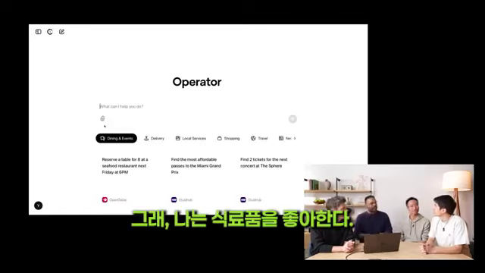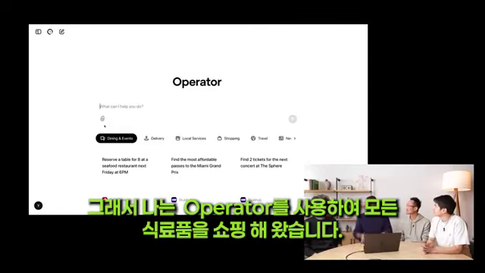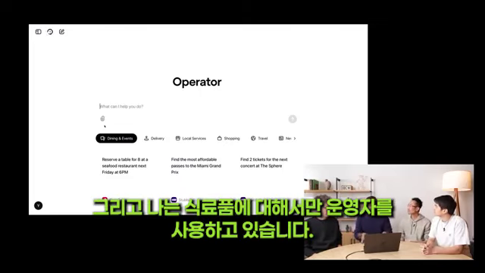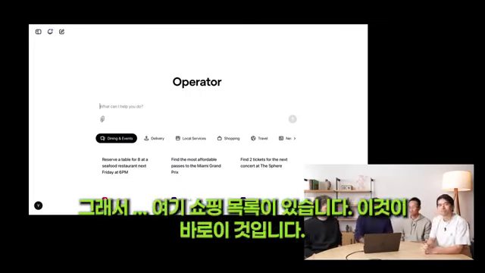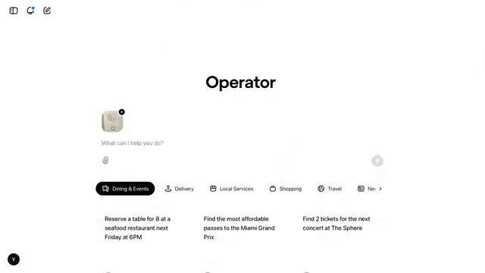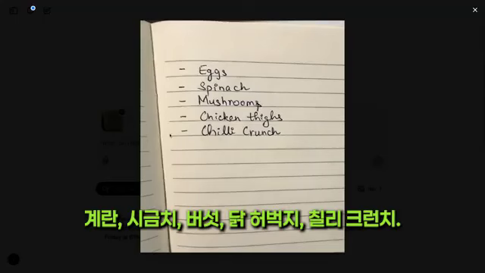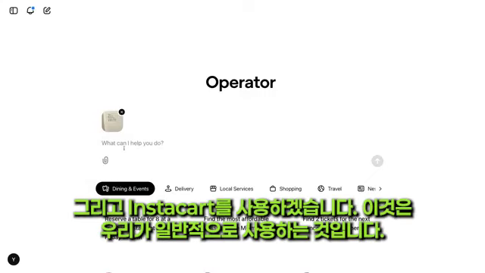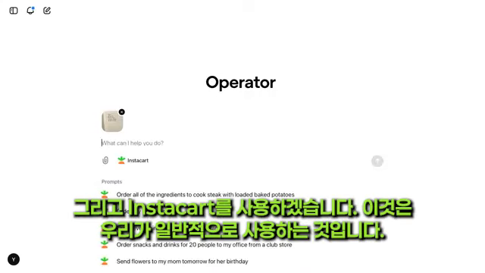What? Groceries? Yeah, I love groceries. So I've been using Operator to shop all my groceries. I love to cook quite a bit, and I have been using Operator exclusively for groceries. So I have a shopping list here, which is this one. Let's see what it is. Eggs, spinach, mushrooms, chicken thighs, chili crunch. And so this is a picture that you're uploading here. That's exactly right. And I'm going to use Instacart, which is, again, what we use generally.